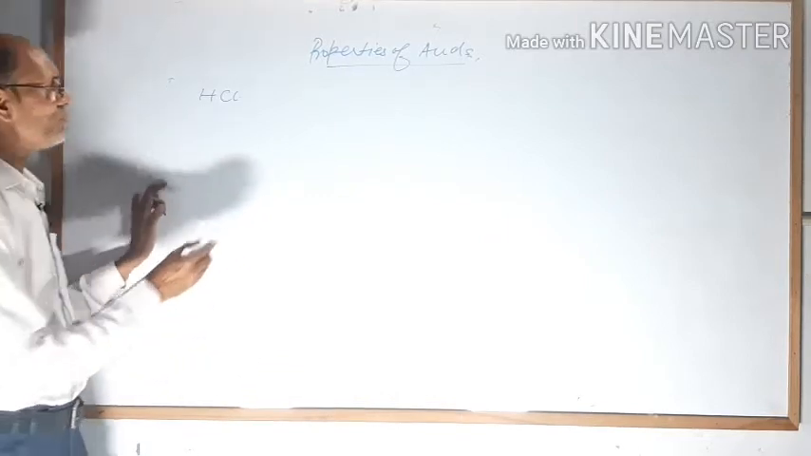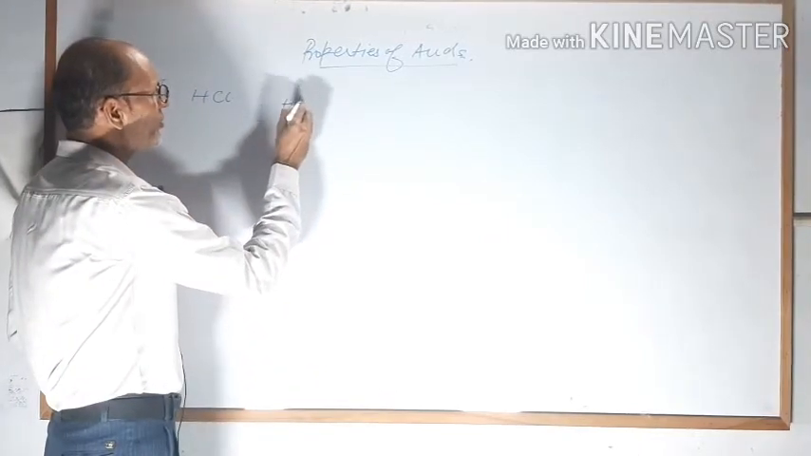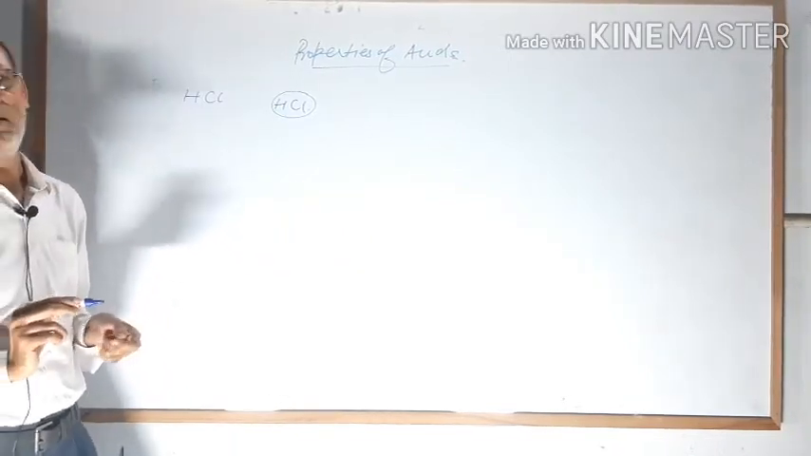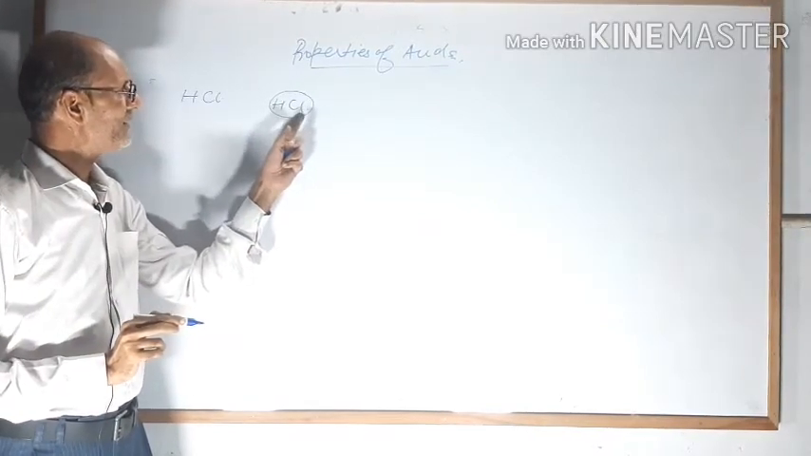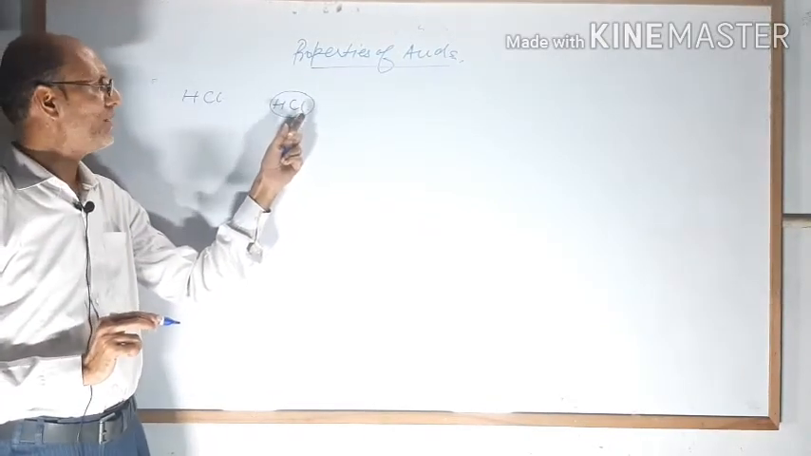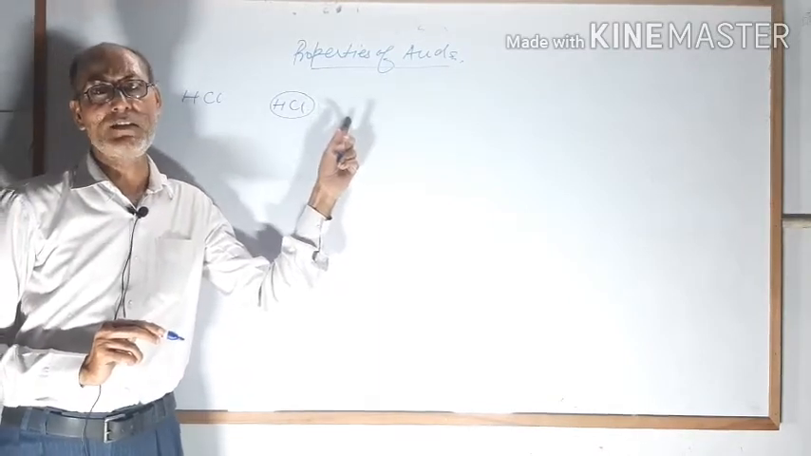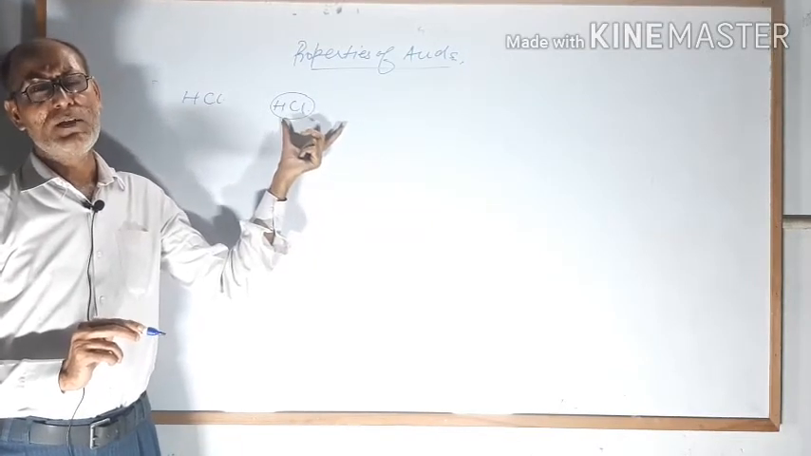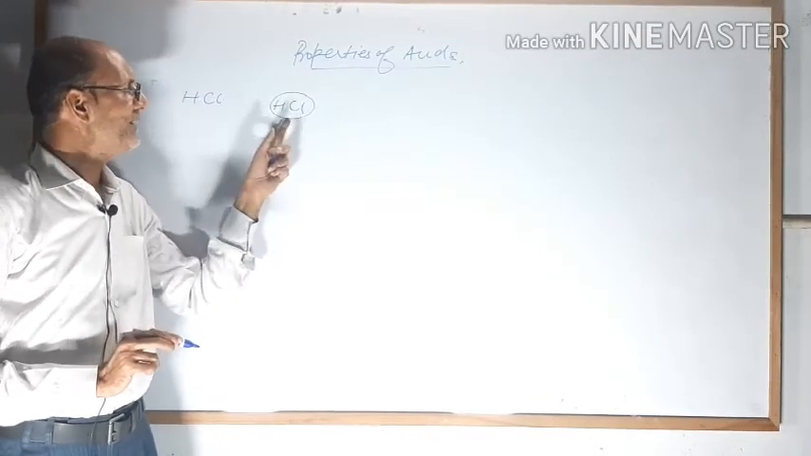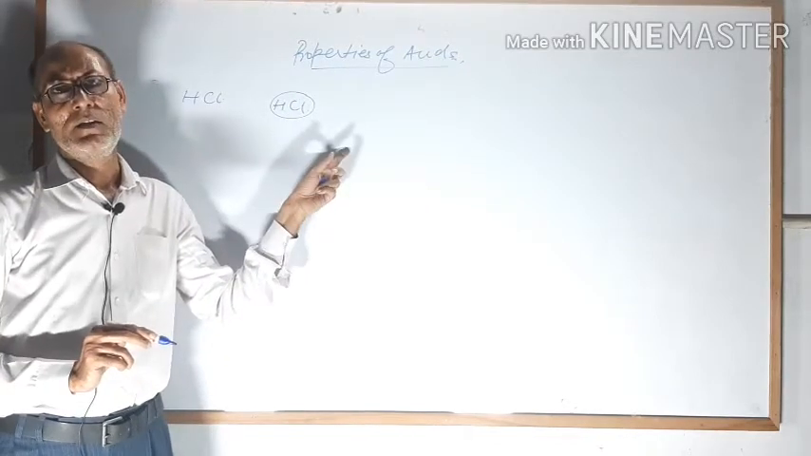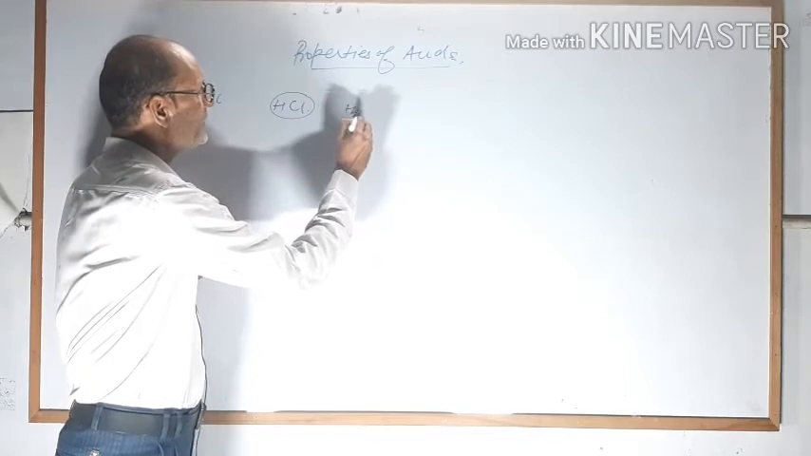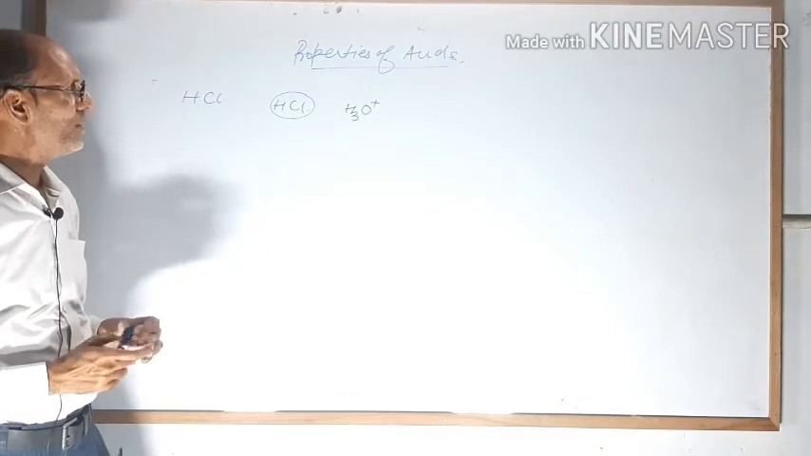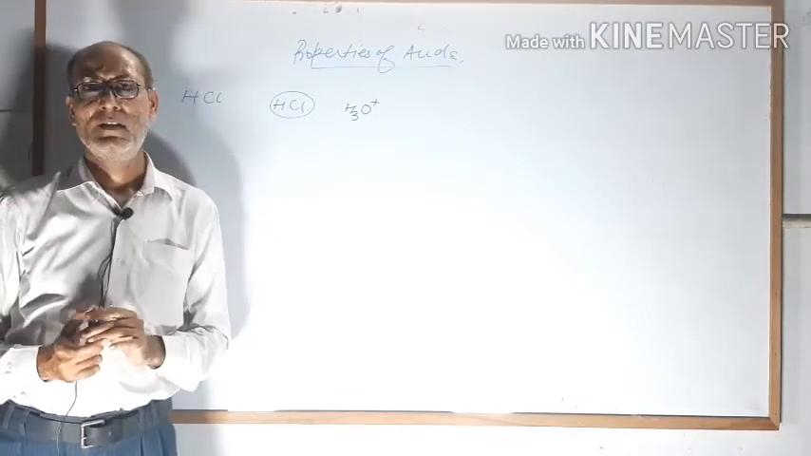Suppose you have prepared HCl in the laboratory and you have not added any amount of water. It is HCl, no doubt you will call it an acid, but it will not turn blue litmus red. Acid turns blue litmus paper red when you dissolve it in water and it forms hydronium ion. Acid will show the property of its acidic nature only when it dissolves in water.